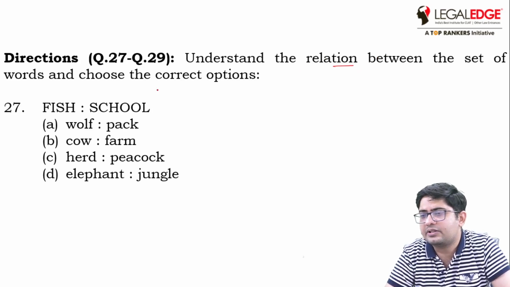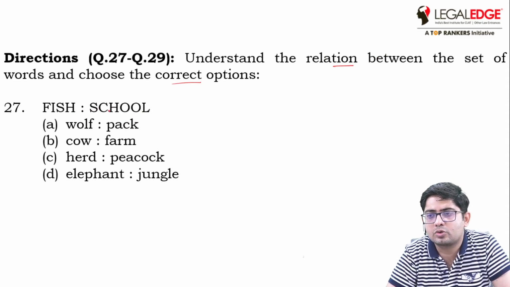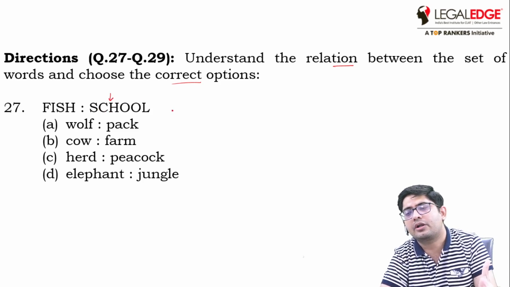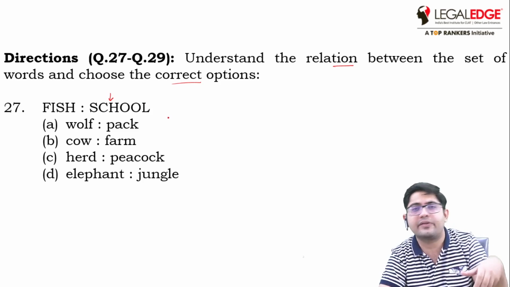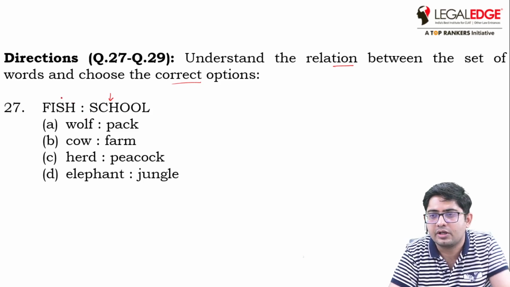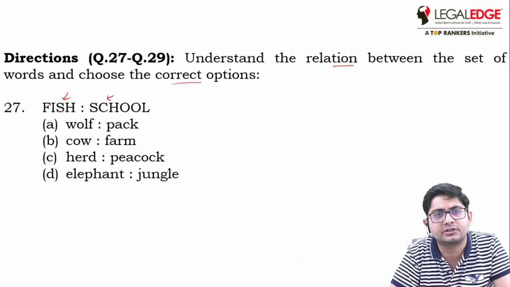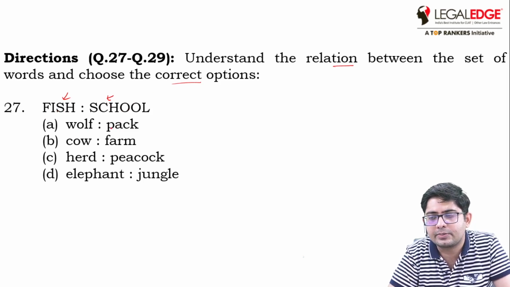Understand the relation between the set of words and choose the correct options. Fish is to school. So we know that school is a group of fishes swimming together, also known as a school of fishes. Similarly, we can say that wolf is to pack.